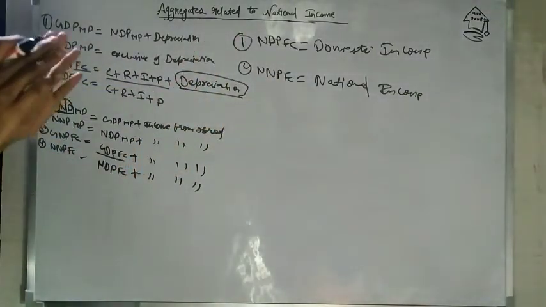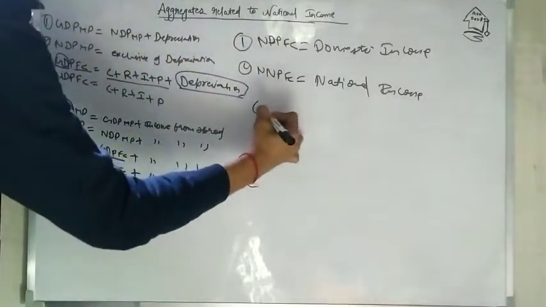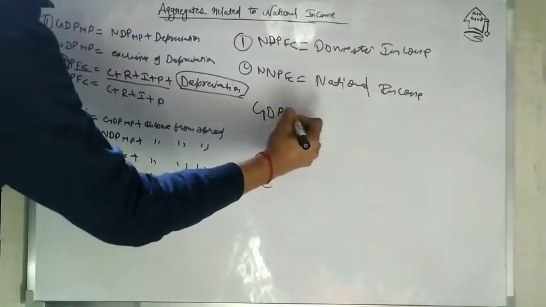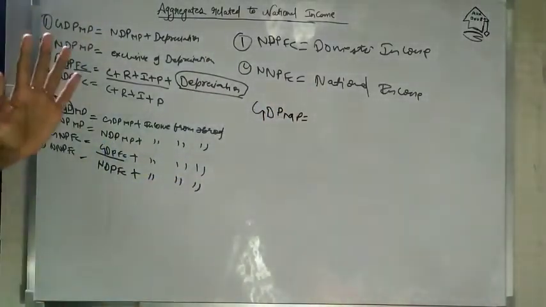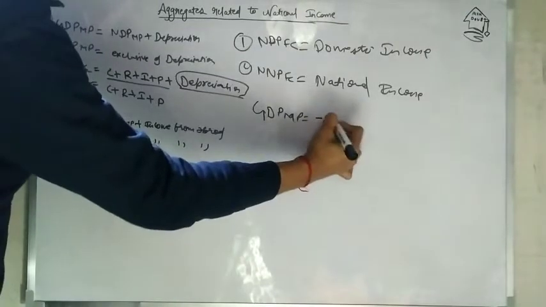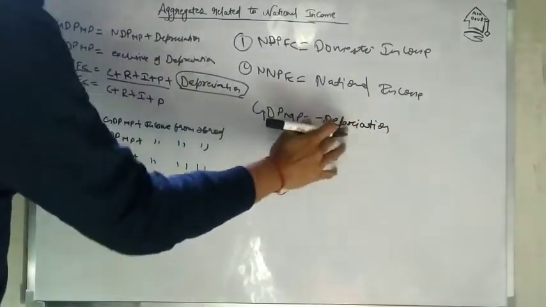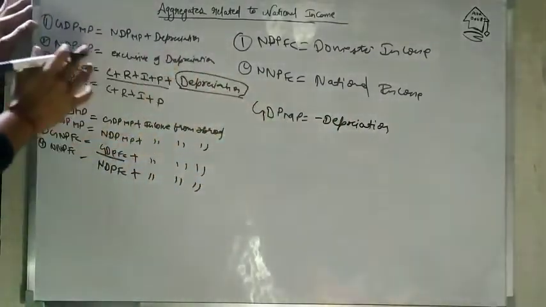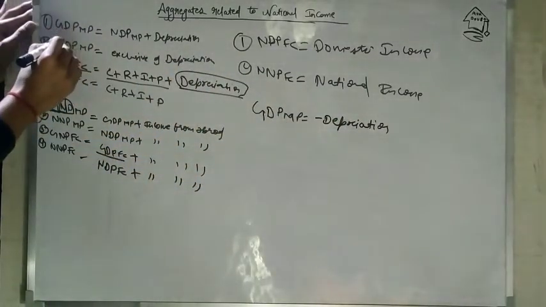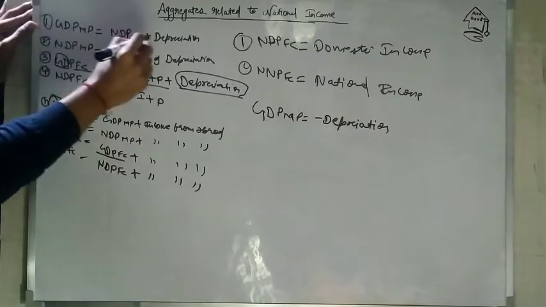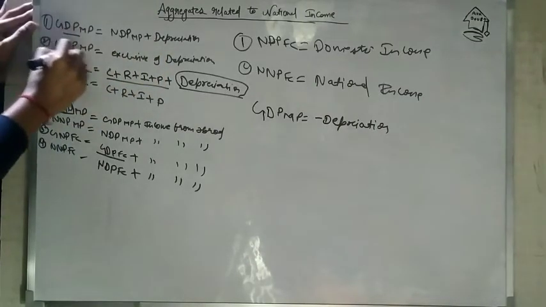To understand, see, this is an example. If there is GDP at market price and the question asks you to find NNP at factor cost, you will just minus depreciation. If you minus depreciation from the GDP at market price, it will give you NDP at market price.